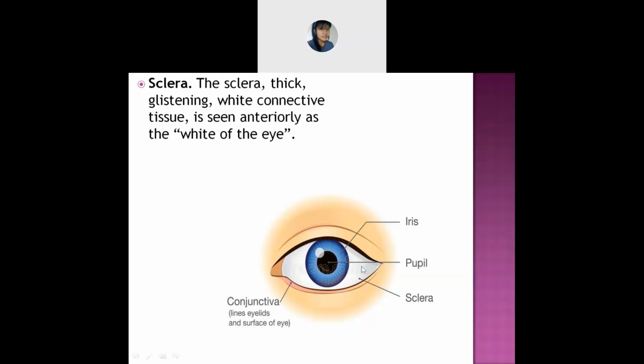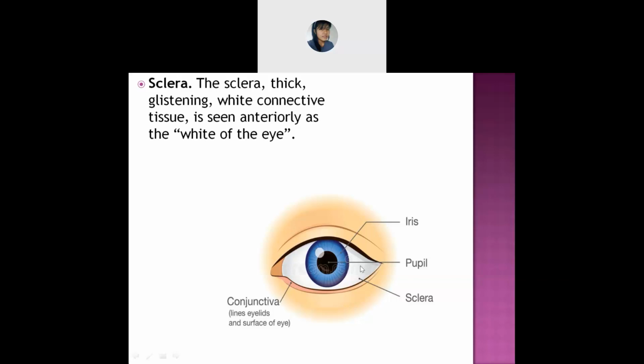And where does it lie? We can see here on the anterior side, which means the front side. Is it clear? They are thick, a little thick in appearance, and glistening. Glistening means it is white. Is it clear about the sclera?